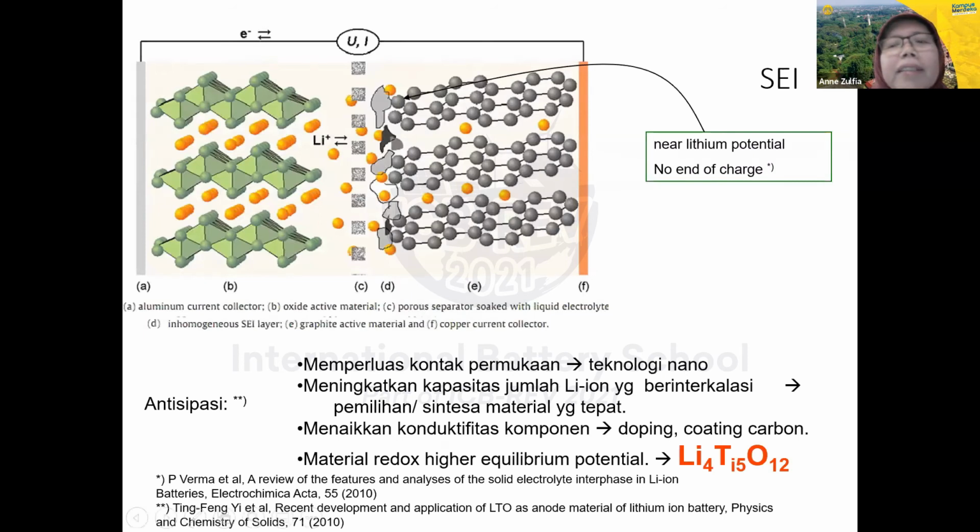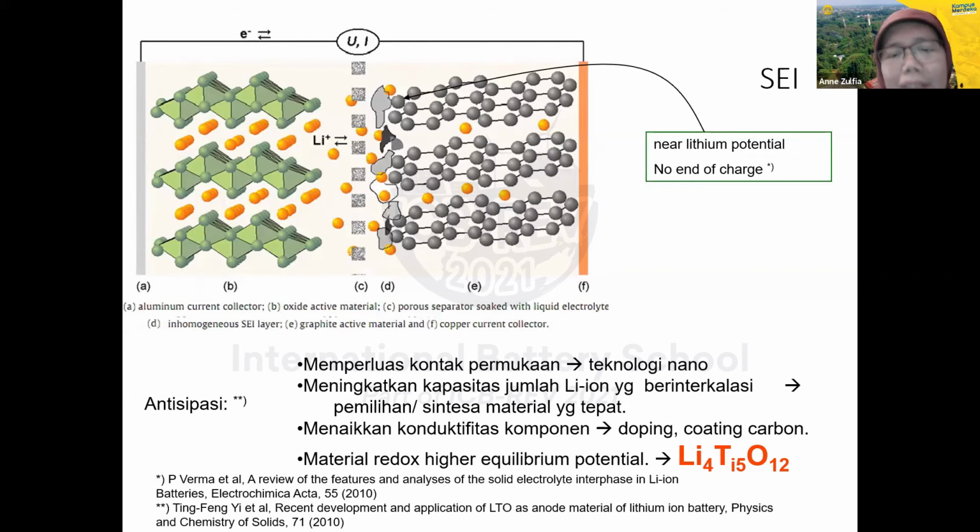So this is the solid electrolyte interface. So this SEI is near to the anode, because the contact between lithium ion and the electrolyte produces the SEI. So the SEI here is negative for the lithium-ion battery because it can block the movement of the ion here. So how to anticipate the SEI?